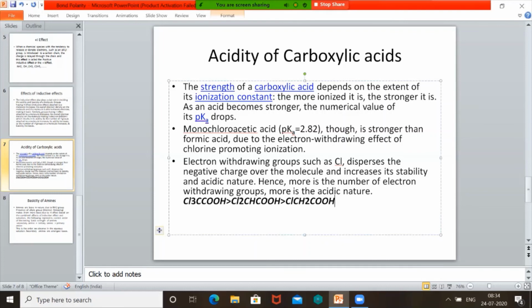Then after this we can add acetic acid. Here, acetic acid is less acidic compared to monochloro, then dichloro, then trichloro.